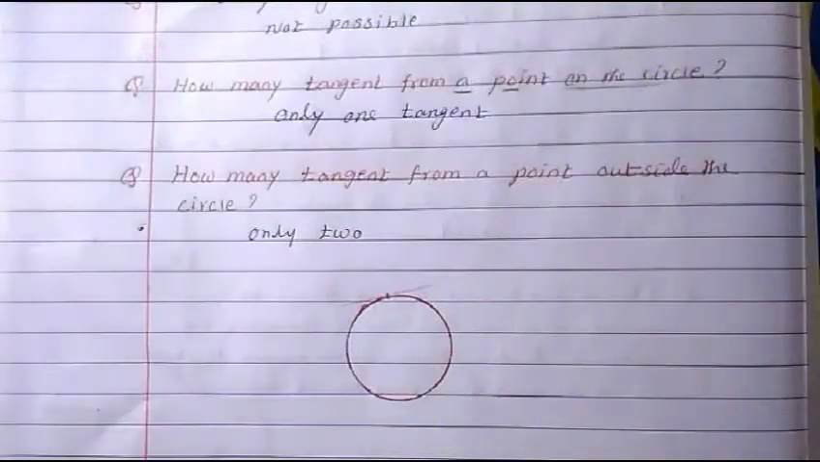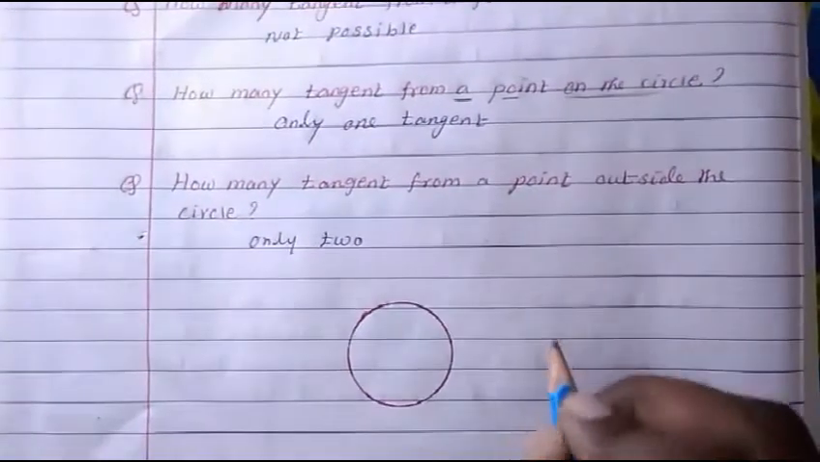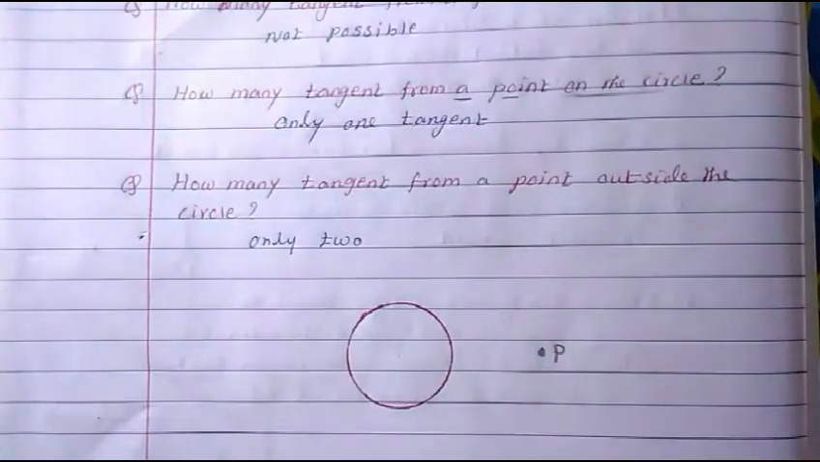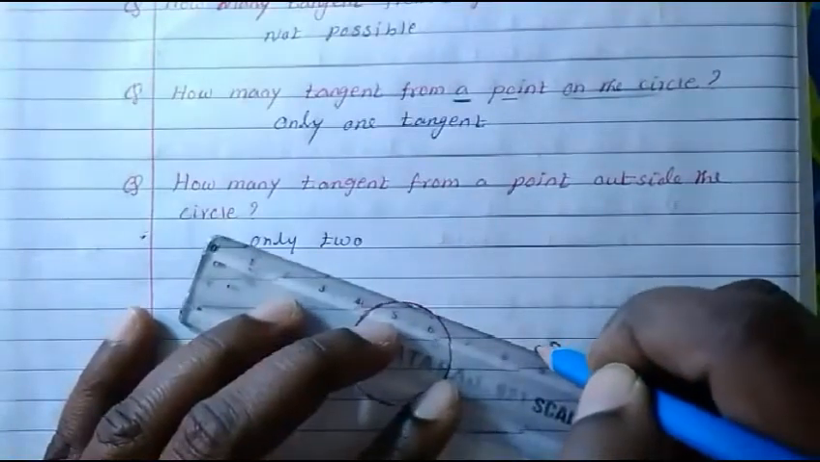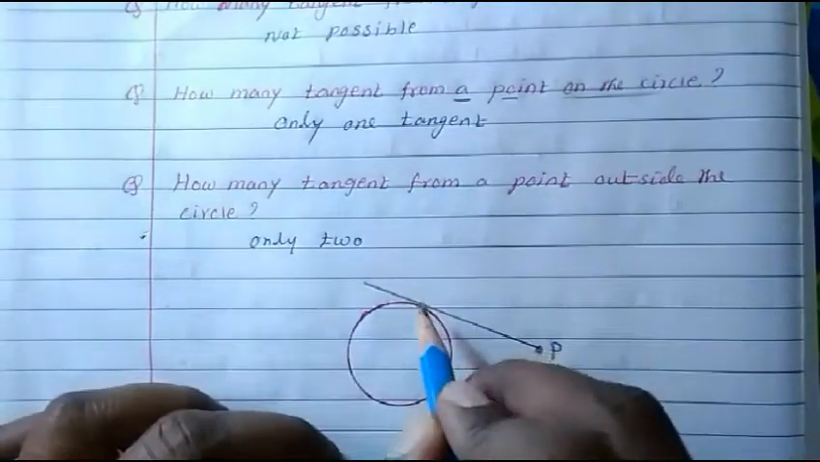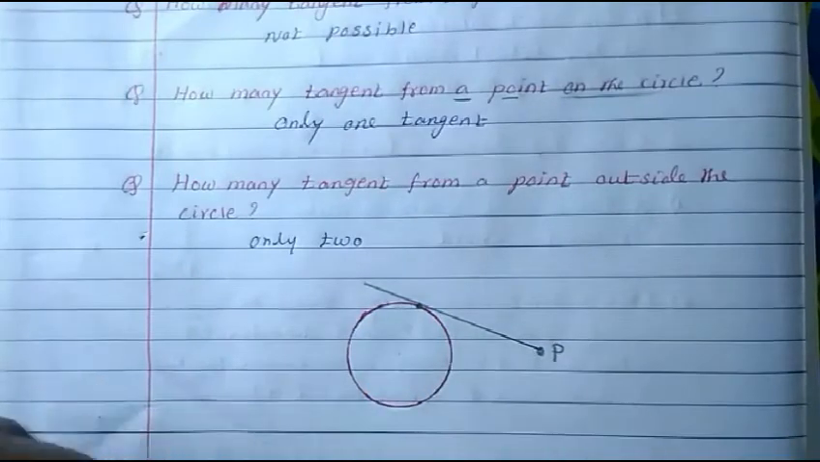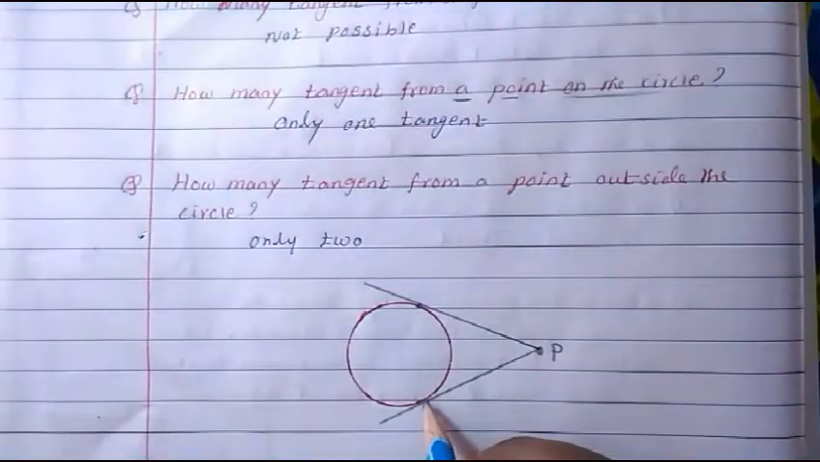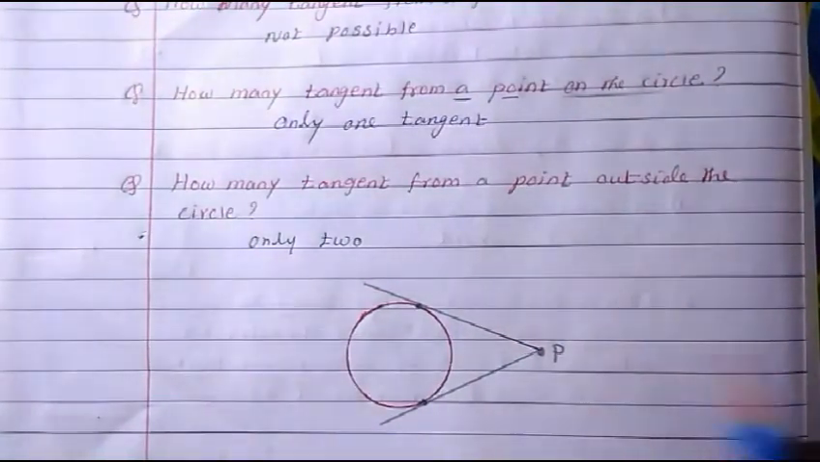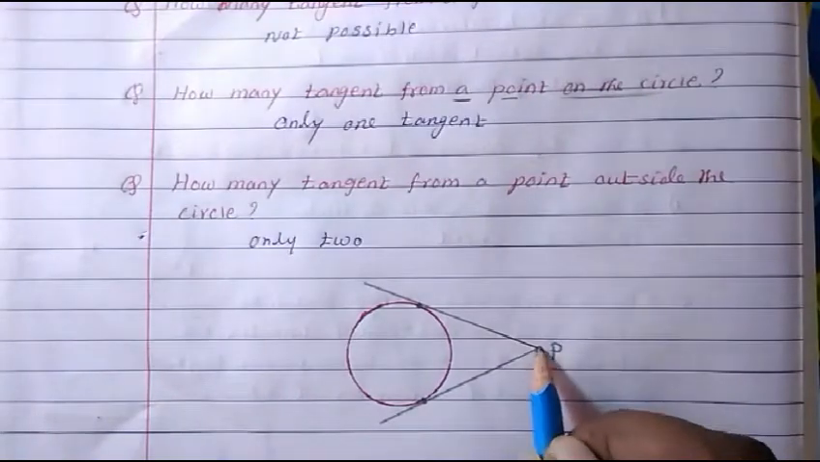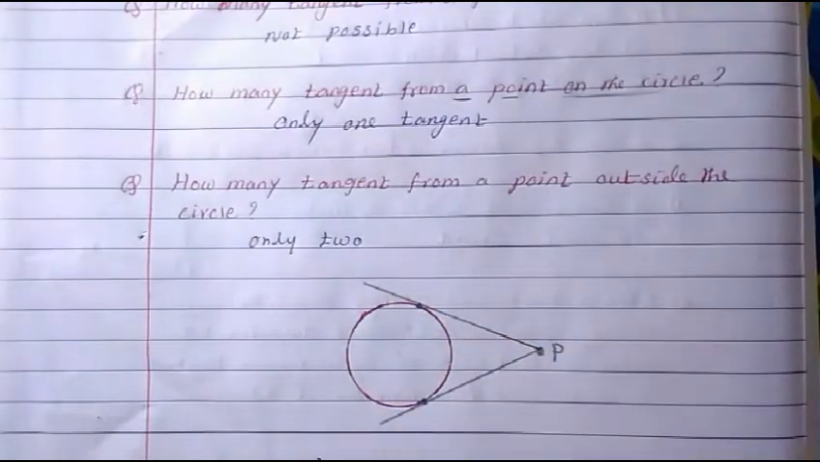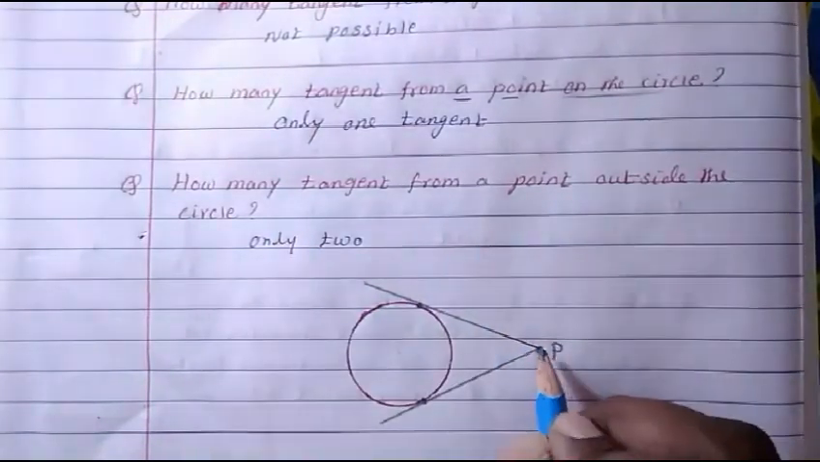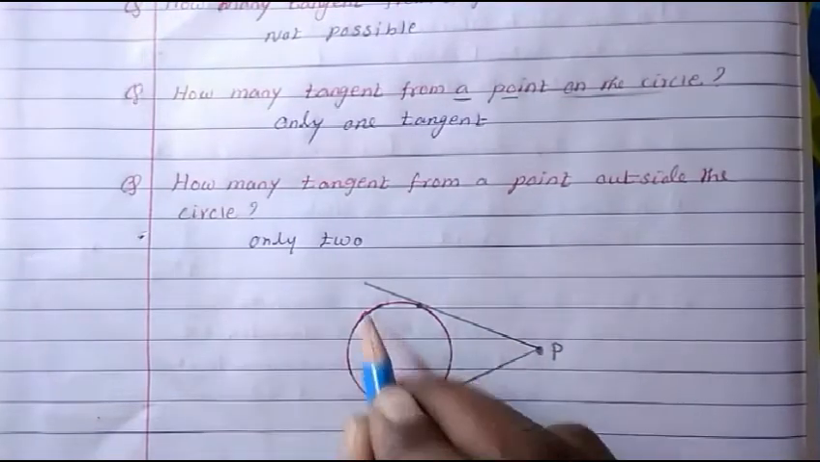So now let us remove this point. Outside the circle, let us take a point. Okay, this is the point outside the circle. Now how many tangents can we draw? From this point, we can draw one tangent on this side, touching the circle at one point. Then we can also draw another tangent on this side, touching at another point. So when a point is outside the circle, we can have only two tangents.